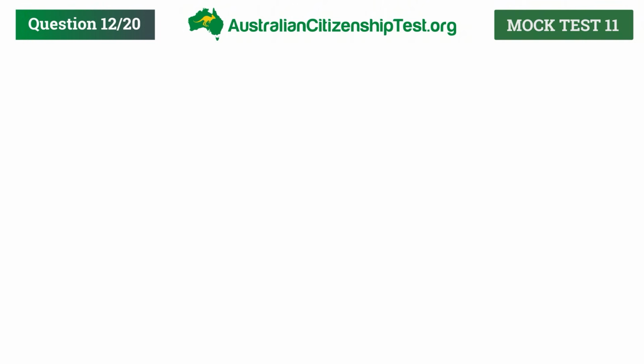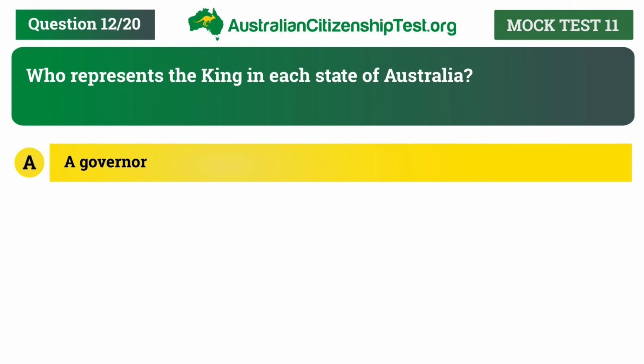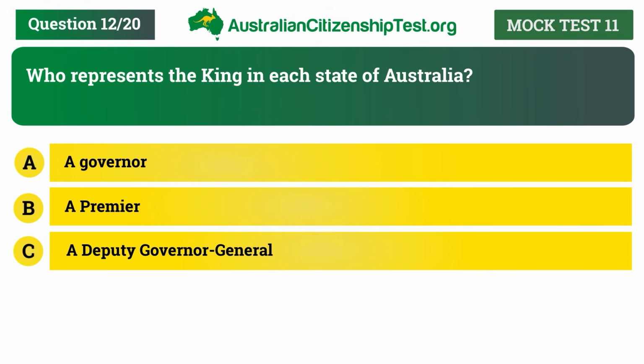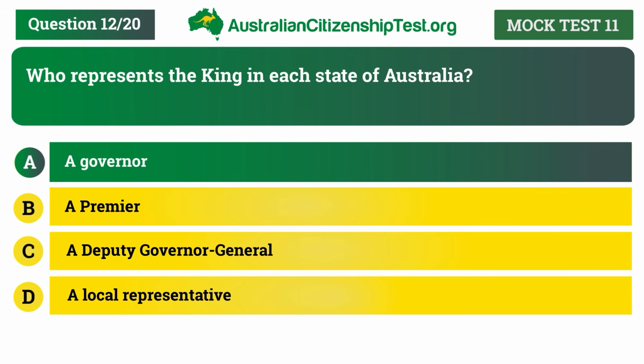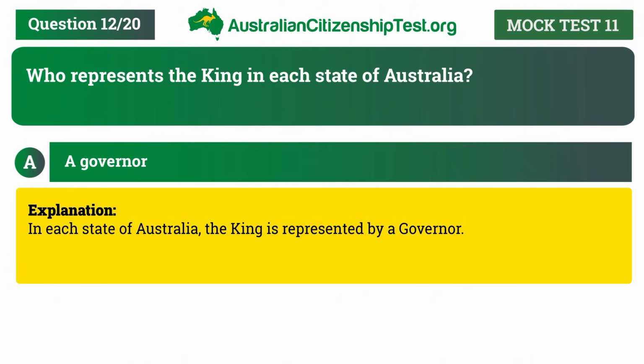Question 12. Who represents the King in each state of Australia? A. A governor. B. A premier. C. A deputy governor-general. D. A local representative. The correct answer is A. A governor. Explanation. In each state of Australia, the King is represented by a governor.